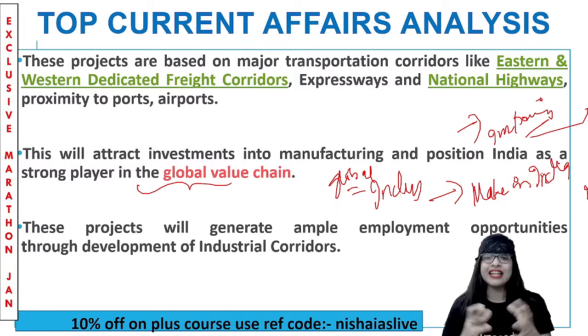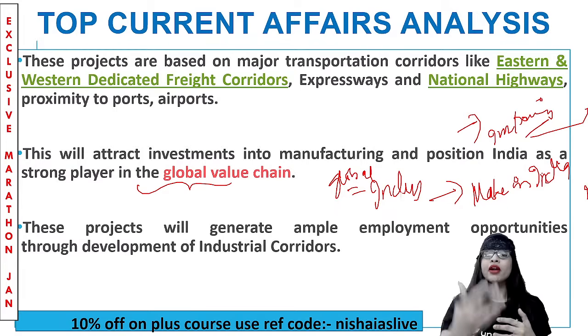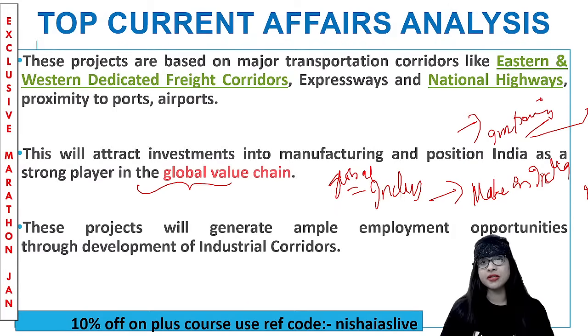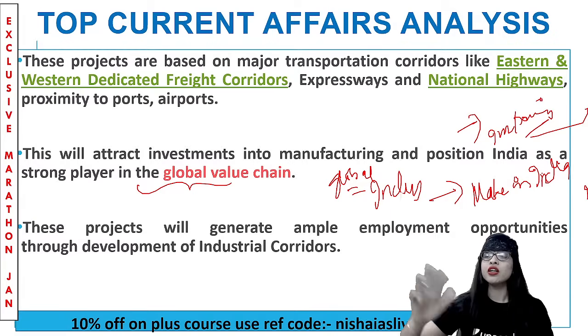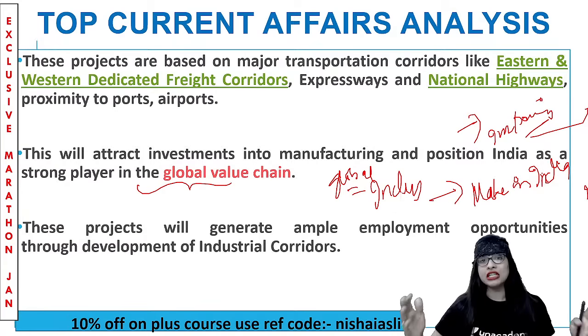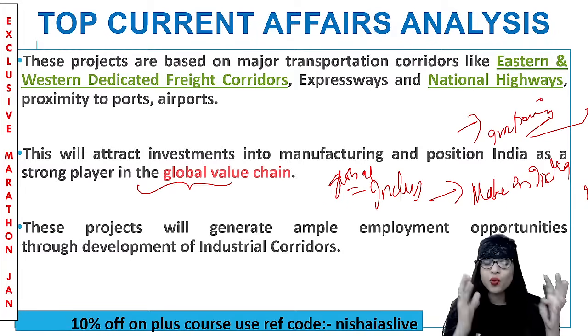Anyways, through this particular industrial infrastructure project, another important point is that it will also create n number of job or employment opportunities. Because when such industrial corridors develop, automatically employment opportunities increase, and the people in and around those areas get trained and they get some sort of employment. Automatically what happens? Their living standard increases, automatically contributing to what? The rise in GDP per capita, then growth and development. So somewhere or the other, the process is actually leading to the growth and development of the country as a whole. That is what this topic is trying to tell you in a very simplified way.